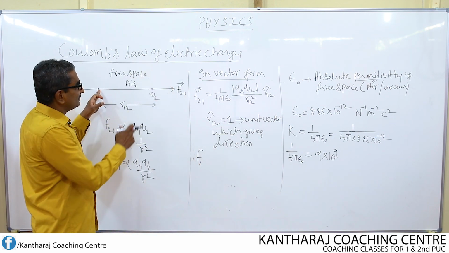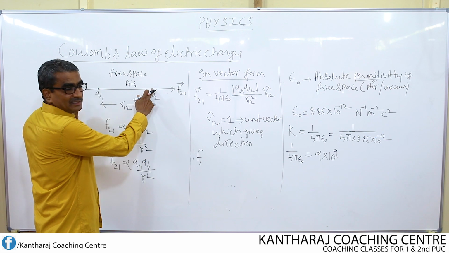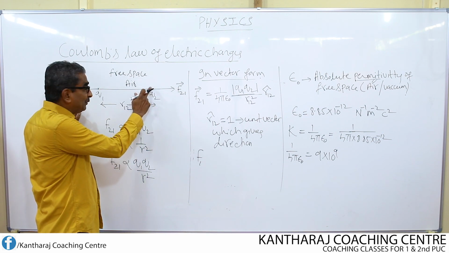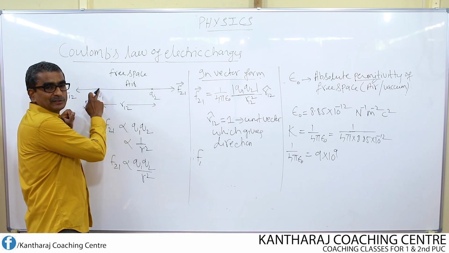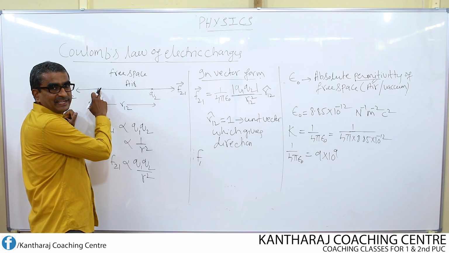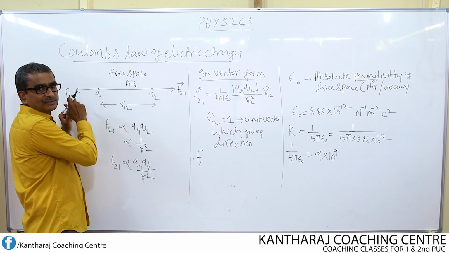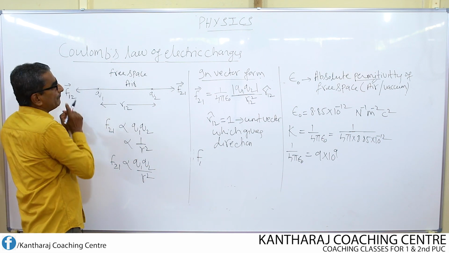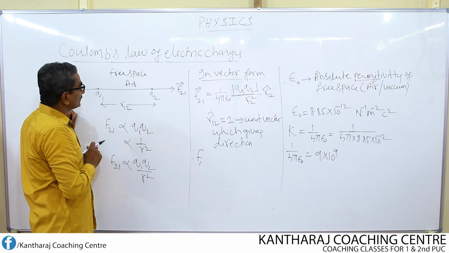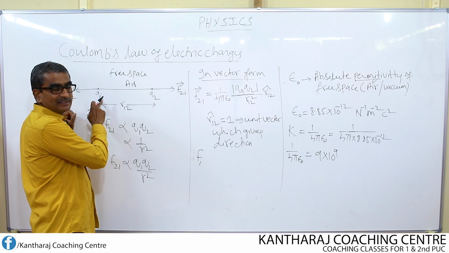Here also the force exerted by Q2 will be on Q1. So impact is taking place on Q1 due to Q2. What is that impact? Force. Force is the impact. That is why I write 1 first.